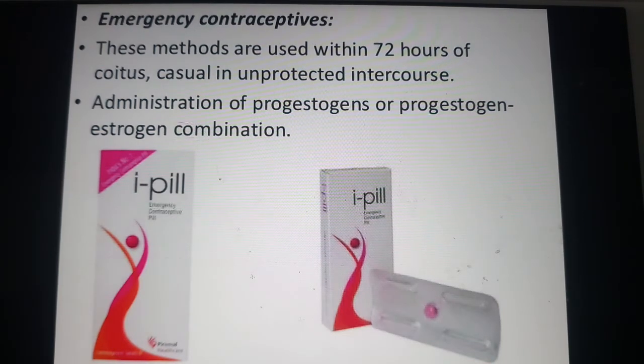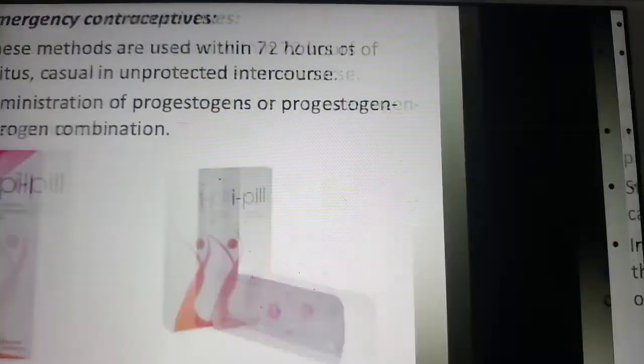These are also pills, in tablet form. They involve administration of progestogens, or a combination of an estrogen and a progesterone. These are just emergency contraceptives.